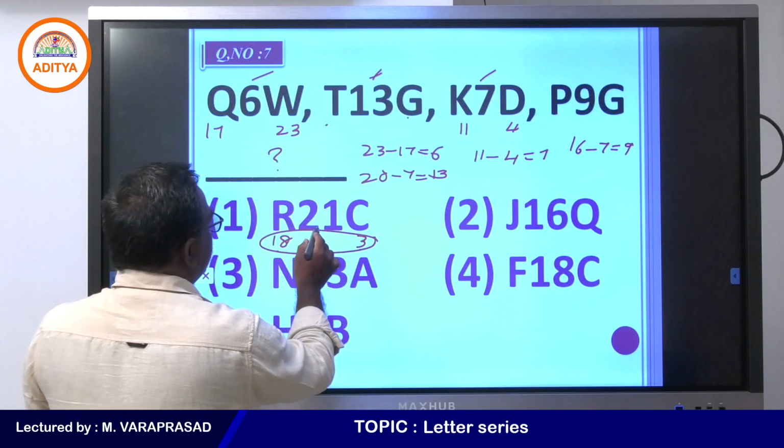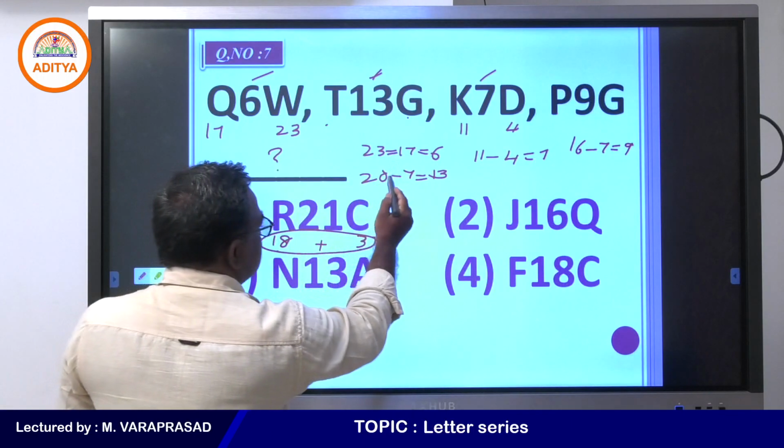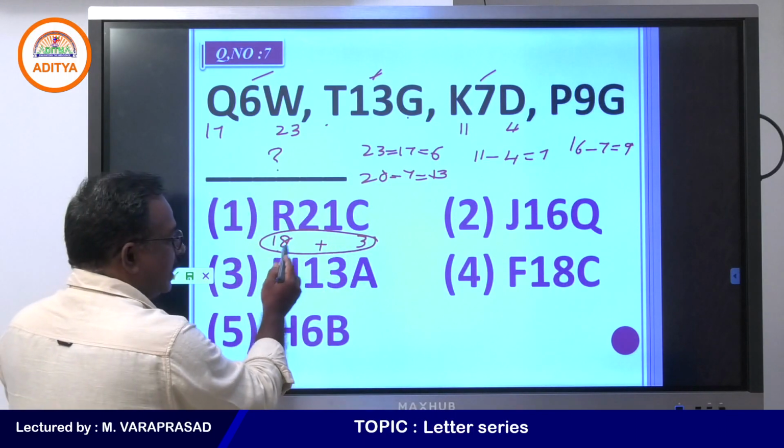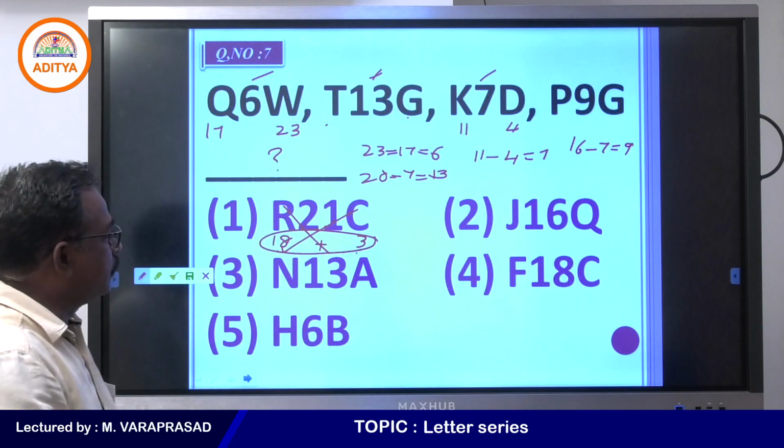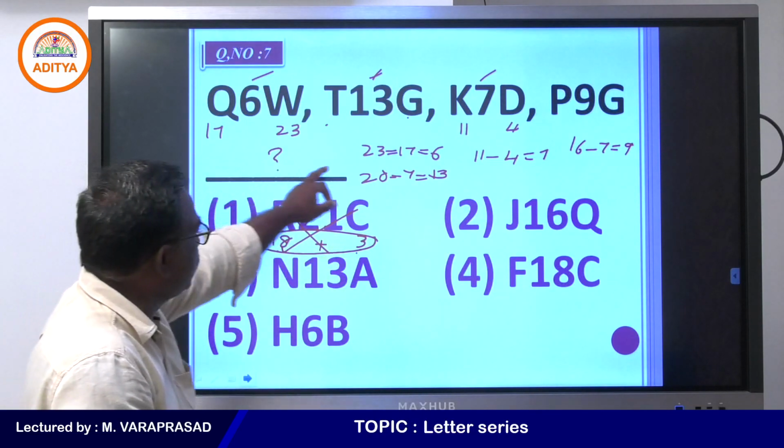18 plus C is 21, but we are doing difference here. Somebody has written R21C, but by adding you are getting that. So, this is not correct. One of you has written R21C. We are doing the difference here.